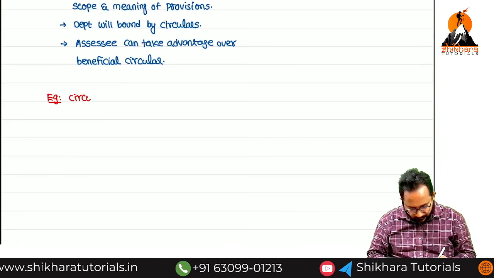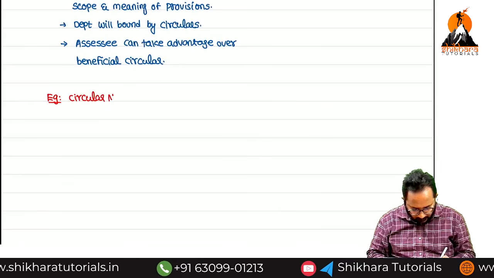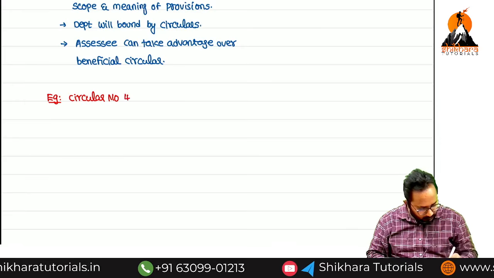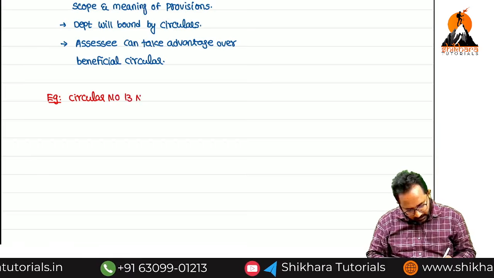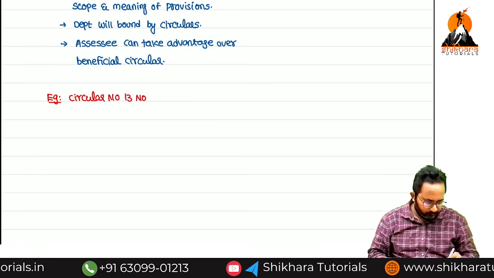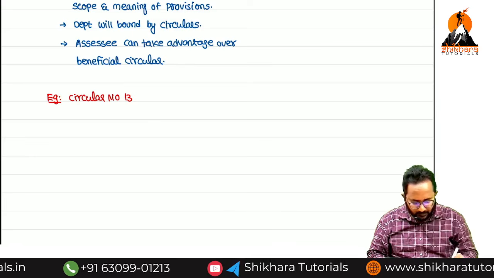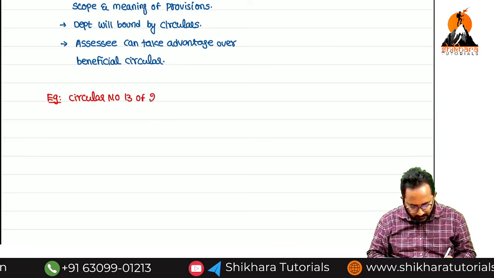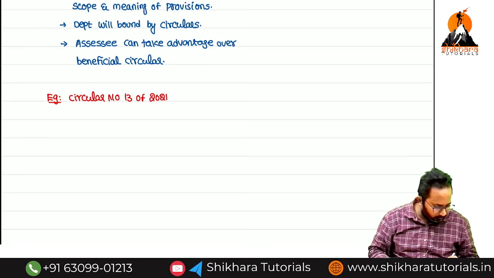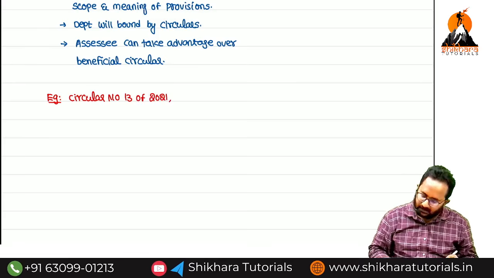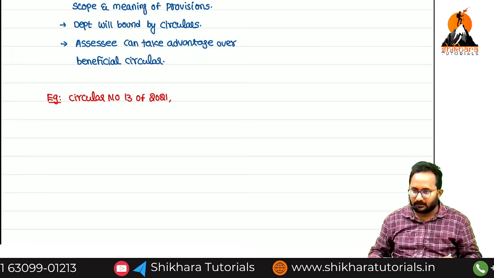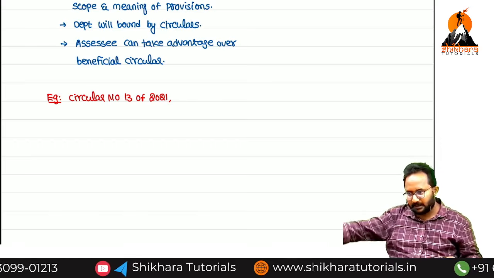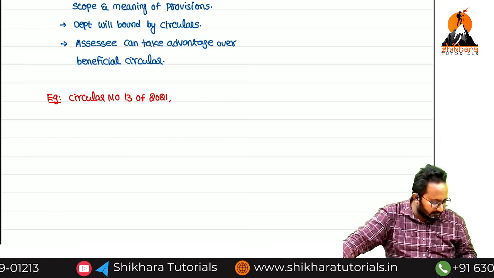Circular number? Yes sir, 13 of 2021. In which year was the circular issued, ma? 2021. How many circulars are issued, we don't want to know. But what is the number of the circular, ma? 13. This is the 13th circular issued in that year. What is the 13th circular saying, ma?